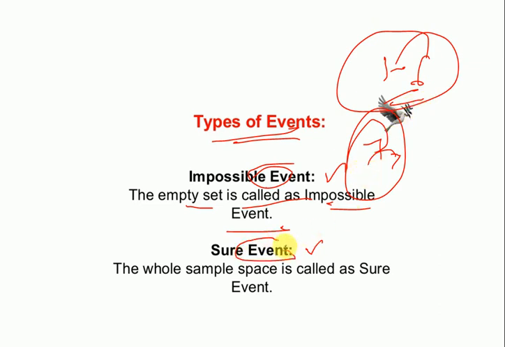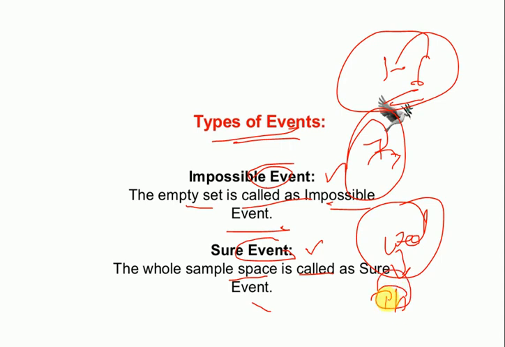And the whole sample space is called a sure event, or in easy words, when we know the event in advance. For example, today is Wednesday, right? So I can say that tomorrow will be Thursday. So this is a sure event because surely tomorrow will be Thursday.